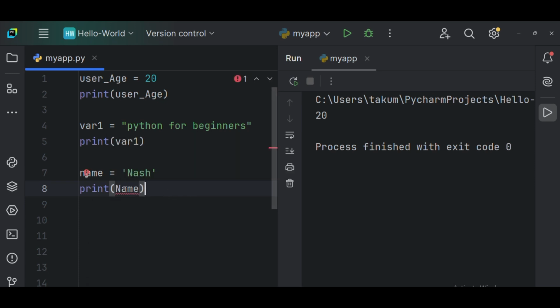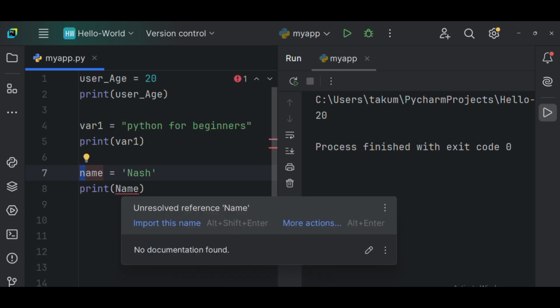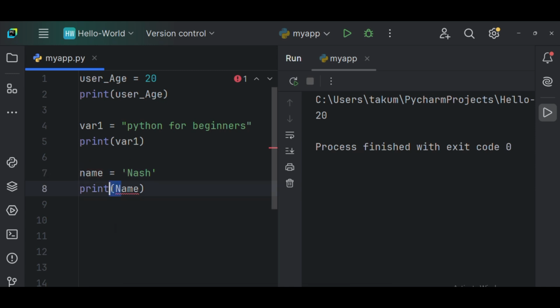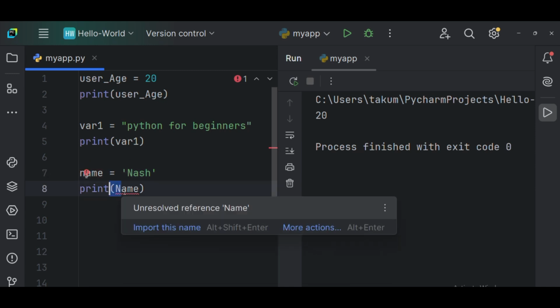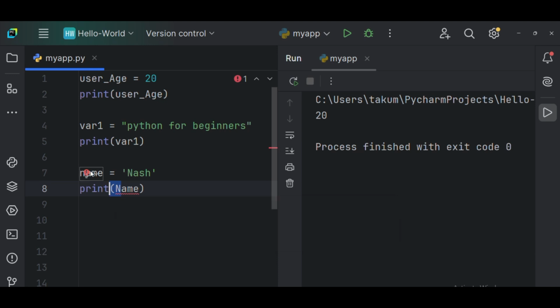Do you think both of them are the same? This name variable is holding this value Nash in the memory. Now, if you look at it, it's throwing an error here because the naming started with small letters, but when I want to print it, I'm passing this variable with capital letters. That is why it's throwing an error, because it does not find it in the program. It can't find this particular name.